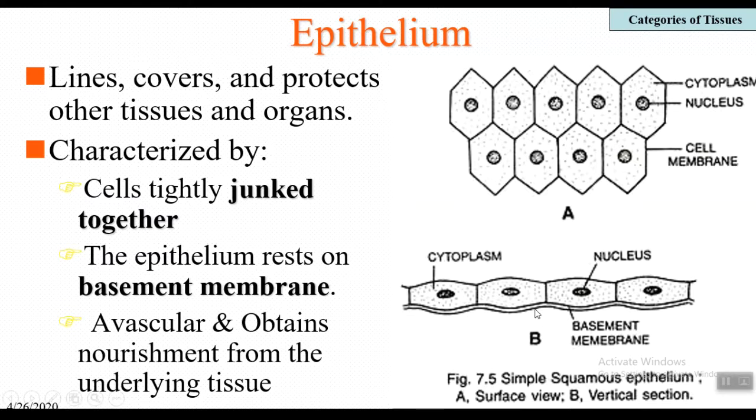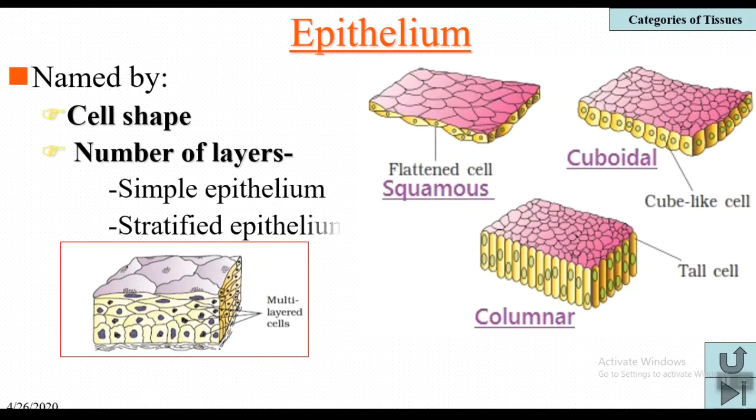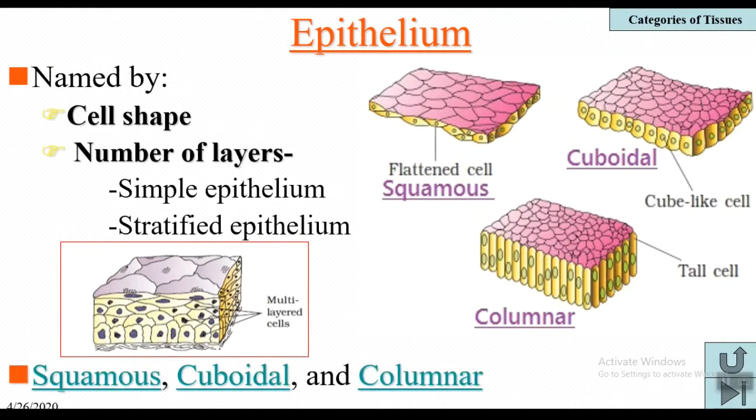And one more important character of epithelium is that it is avascular, means it is not directly supplied with blood vessels. It also obtains nourishment from the underlying tissue. And the epithelial cells are named by their shape. There are three types based on their shape: the squamous epithelium, the cuboidal epithelium, and the columnar epithelium.